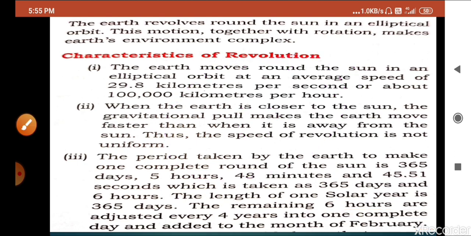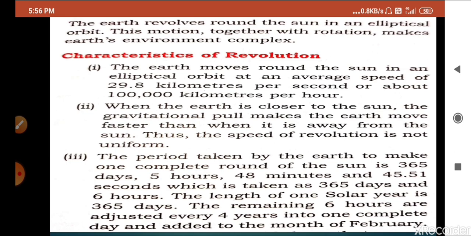The first point is that the earth is moving with an average speed of 29.8 kilometers per second. If we discuss per hour, then 60 into 60, multiplied by 28, it will be near about 100,000 kilometers per hour. So that's the speed of the earth.